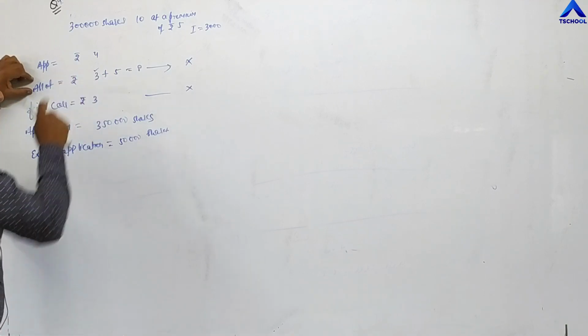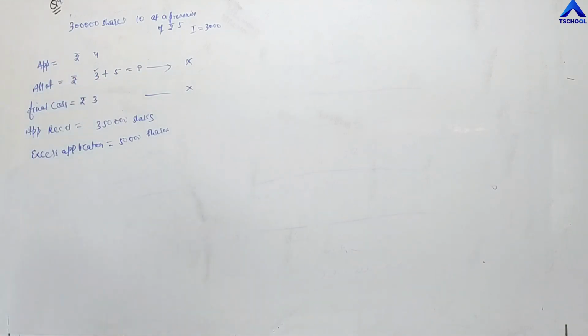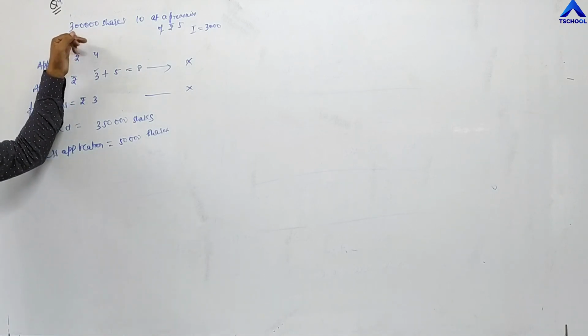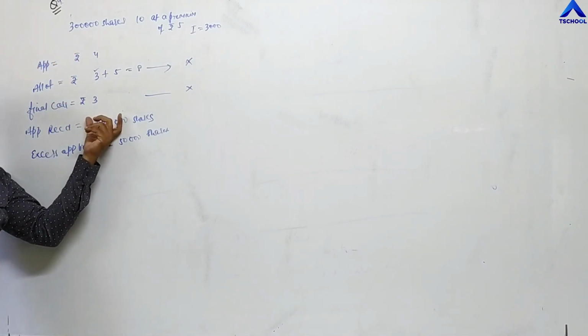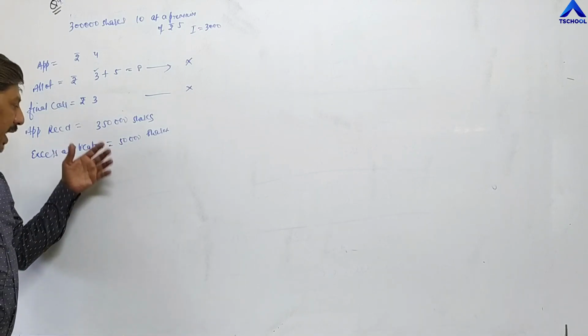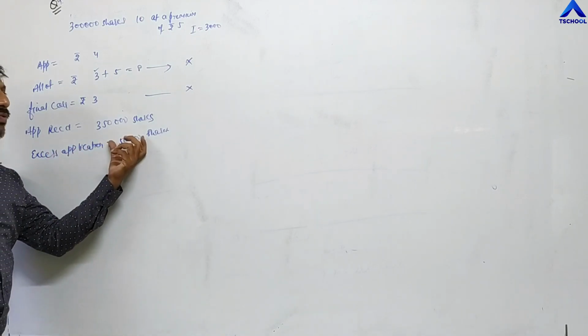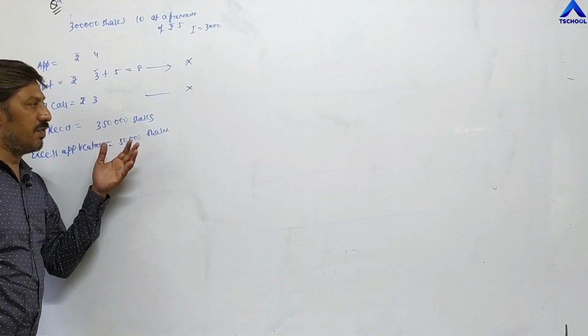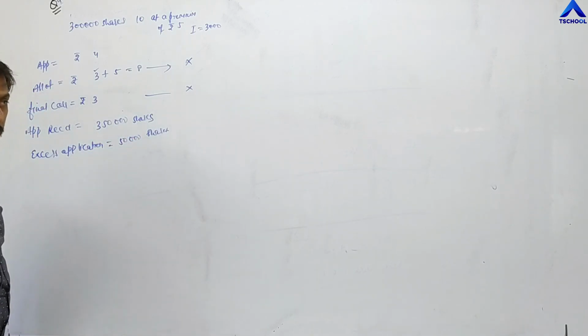So 3 plus 5 becomes 8. Final call 3 rupees. Total applications received by the company are for 3,50,000 shares. The company is issuing 3 lakh, but has received applications for 3,50,000 shares, means oversubscription. So excess application is 50,000, which will be rejected by the company, and their money will be returned to the investors to whom shares have not been allotted.